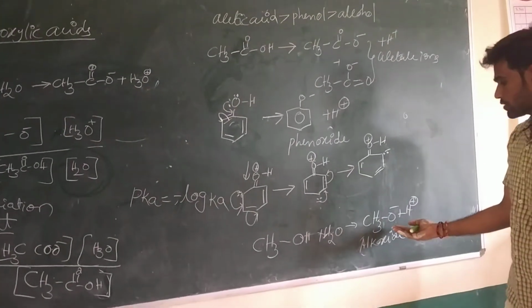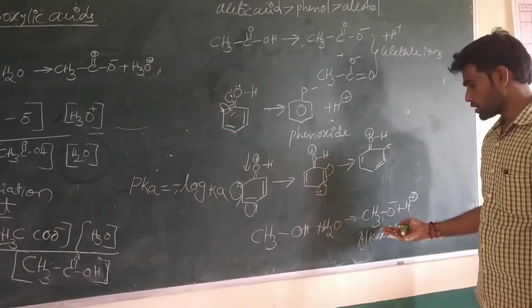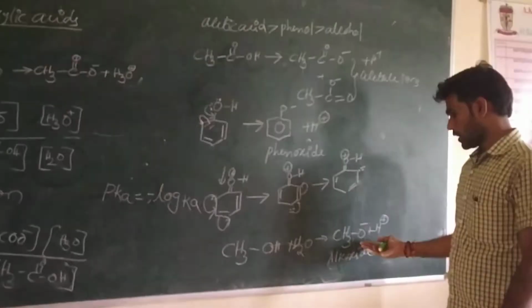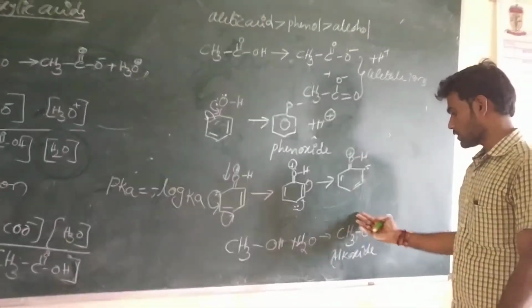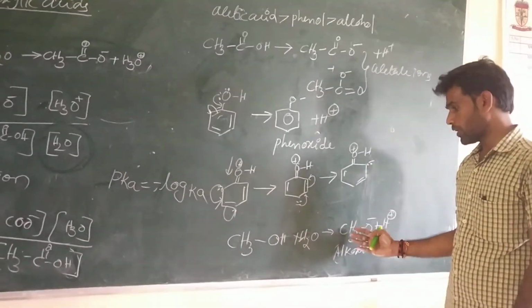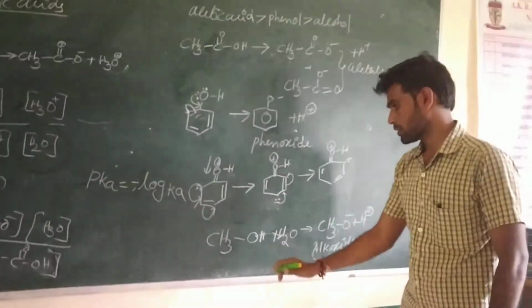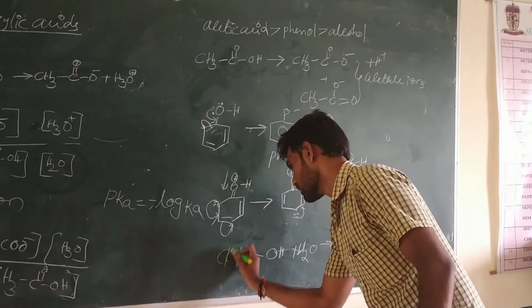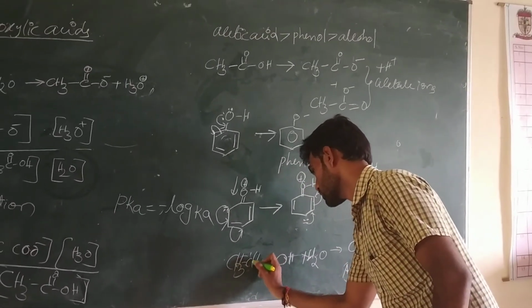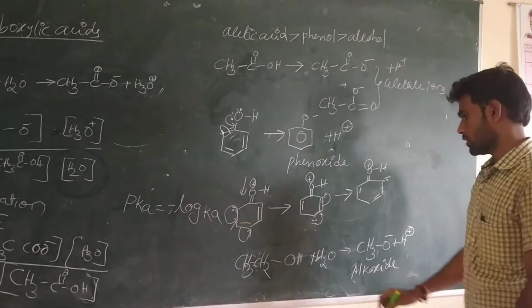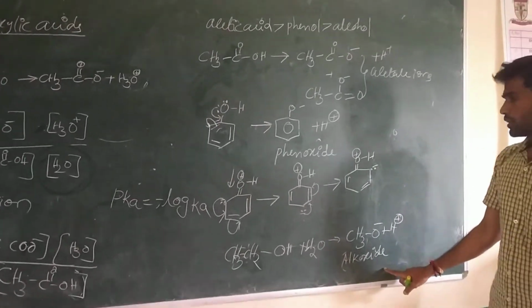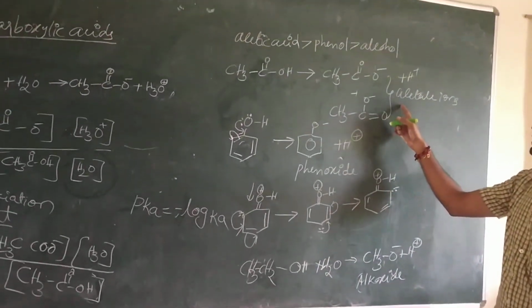Here there is no other atom to disperse the charge, and only one structure is available in case of alcohol, for example, methanol or ethanol. For example, I am taking here ethanol, CH3CH2, and this is an alkoxide ion, and this is the phenoxide ion, and this is an acetate ion.